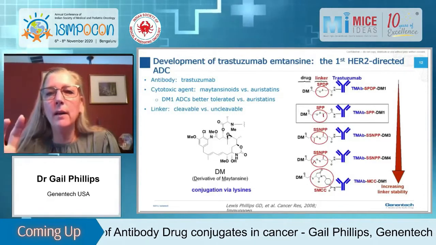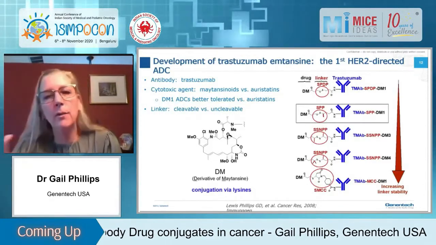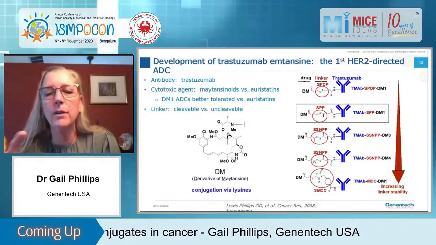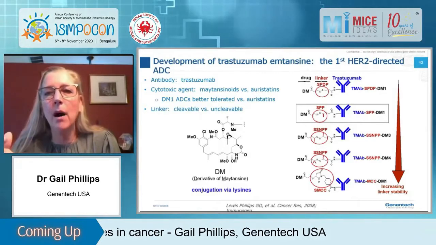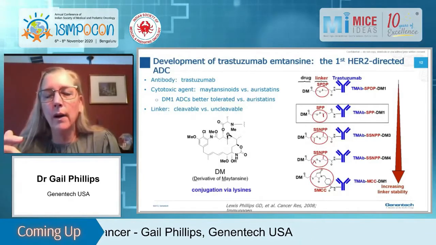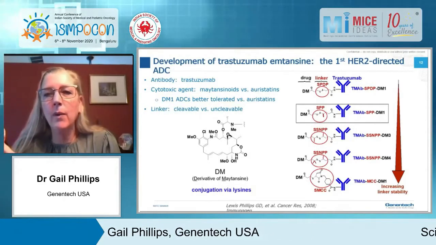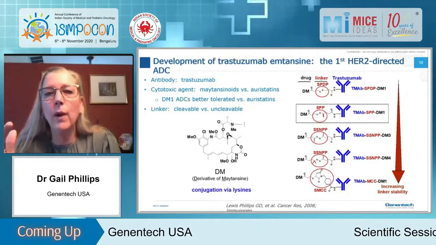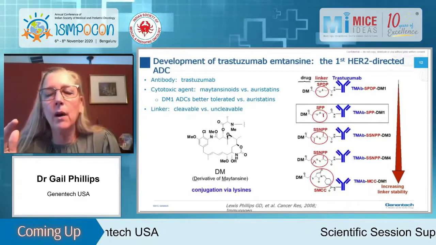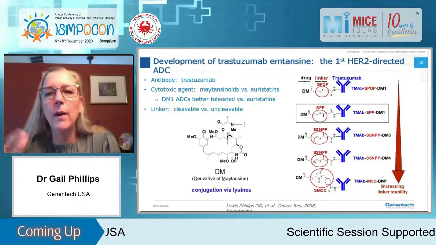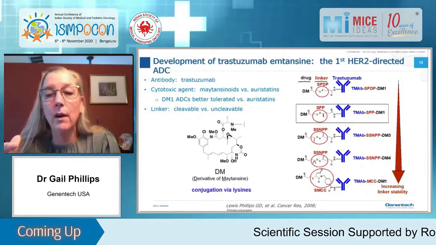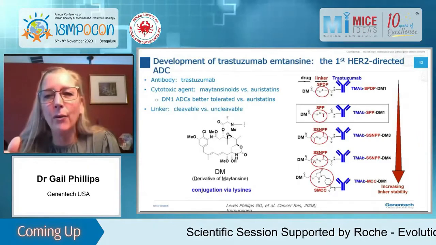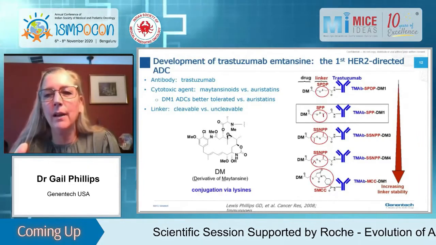And so what we did was we liked the antibody trastuzumab and we liked the drug DM1. What we did was a series of investigations into the linker. What this shows, going from top to bottom, are the different linkers that were investigated on trastuzumab with a maytansinoid drug. And you can see, and I've designated with the red line, going from top, there is no methyl substitution around the disulfide bond, to SPP where there is one, to the next one where there are 2 methyls, to the next one where there are 3, and finally the MCC linker, which is uncleavable.